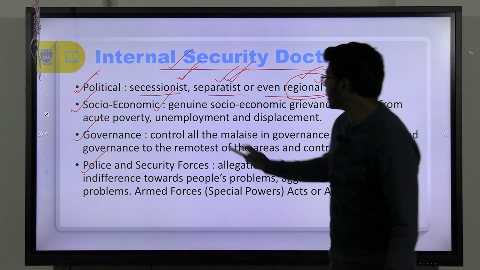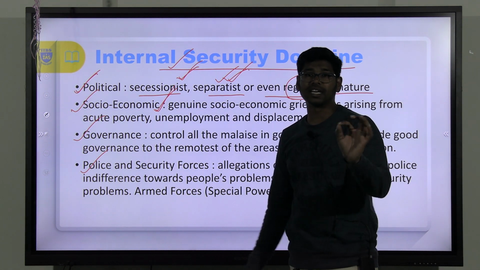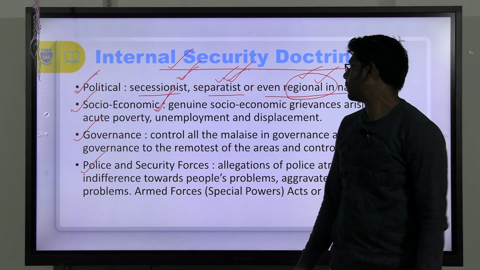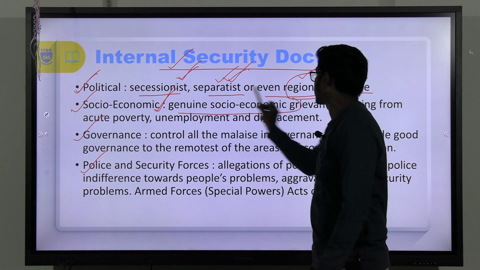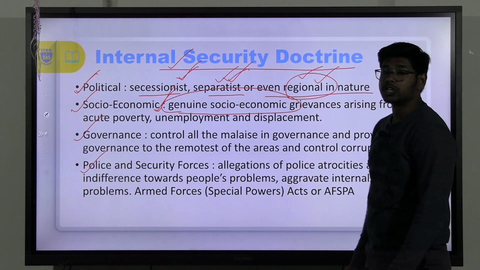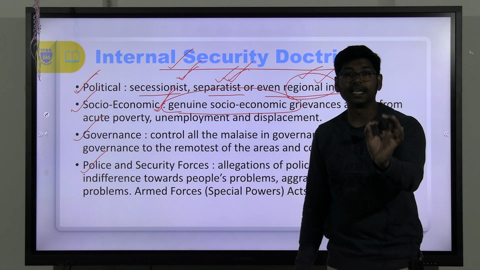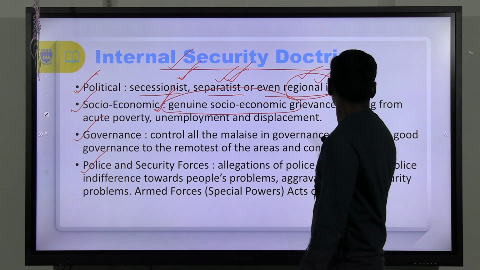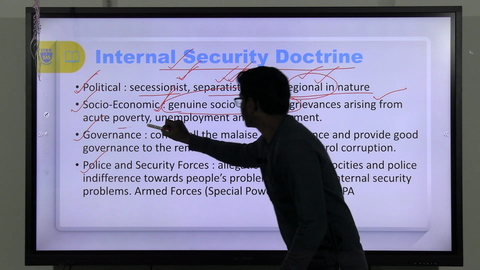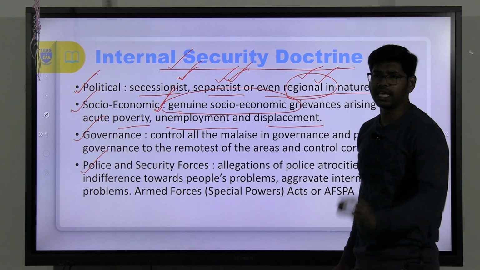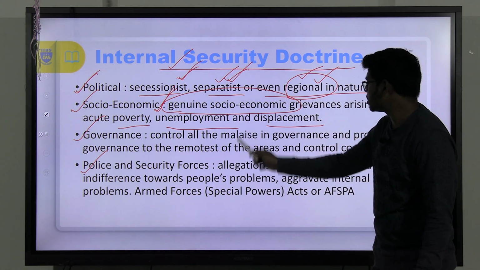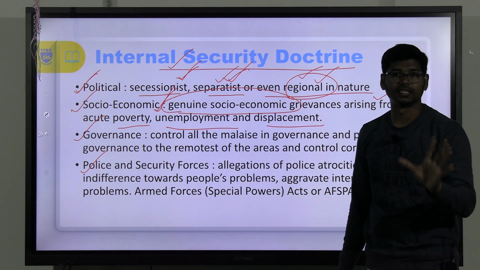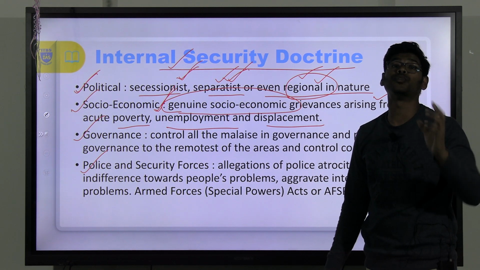If people are protesting for socio-economic reasons, and it is a genuine socio-economic grievance, that has to be addressed by the government. It can be poverty, unemployment, displacement, or any such reason. If it is a genuine socio-economic problem, it will be addressed. There is no need to use force.